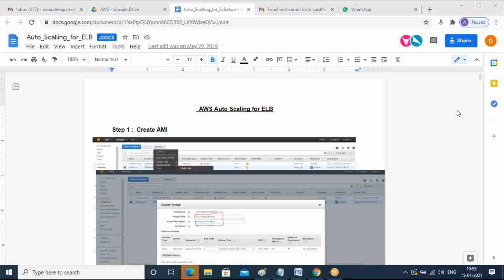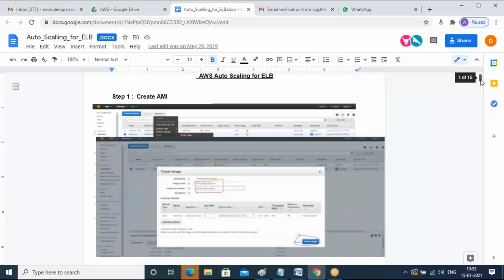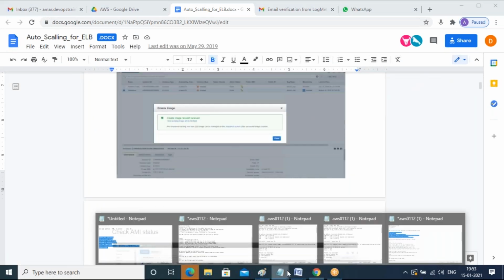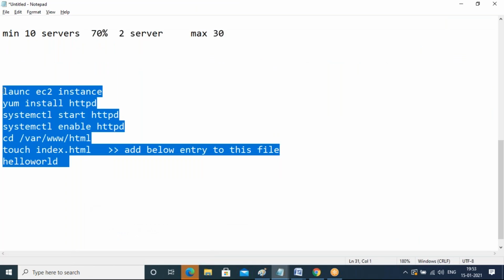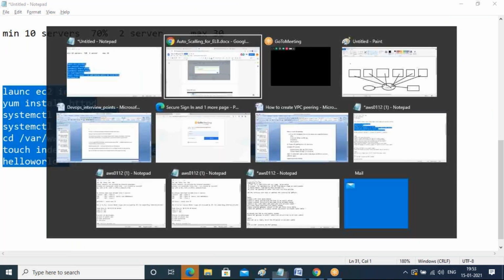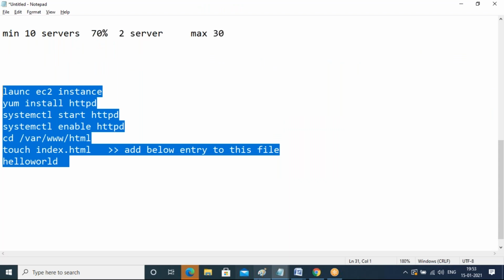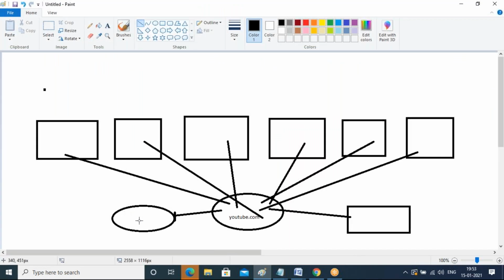At any cost, you have to create this auto scaling concept, guys, auto scaling and load balancer, by following these notes step by step. So, creating an AMI with that EC2 instance, I just showed it, right? Creating the AMI is mandatory. Exactly, because as I told you, if you want to go with auto scaling, here you have to give the AMI information: from which AMI you want to create your EC2 instance.